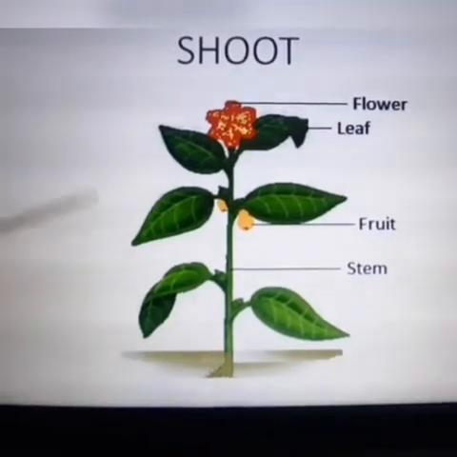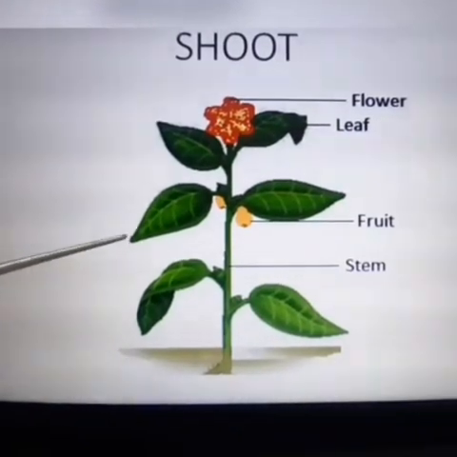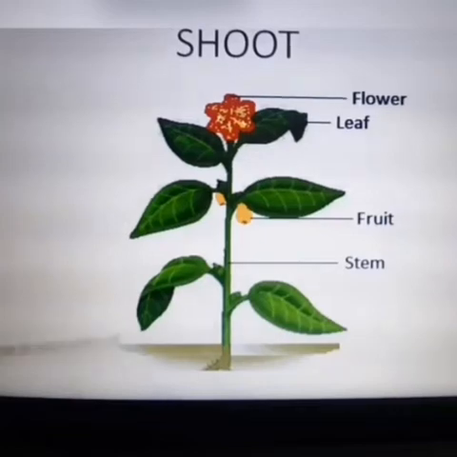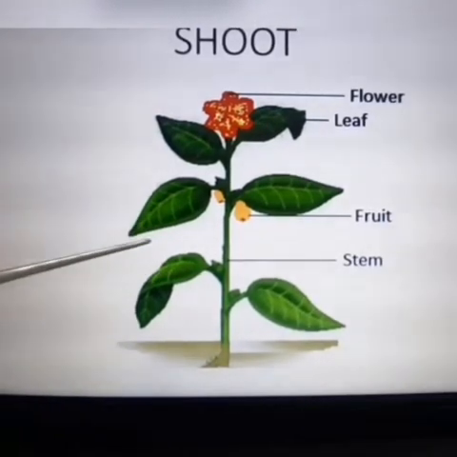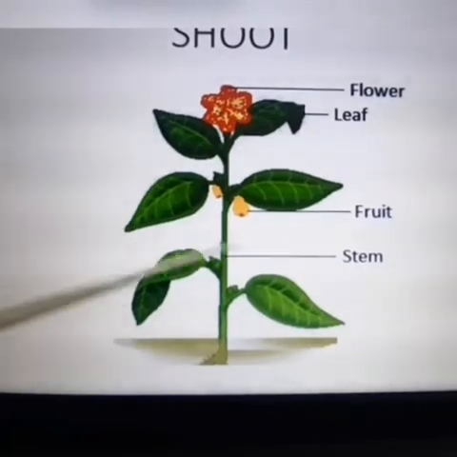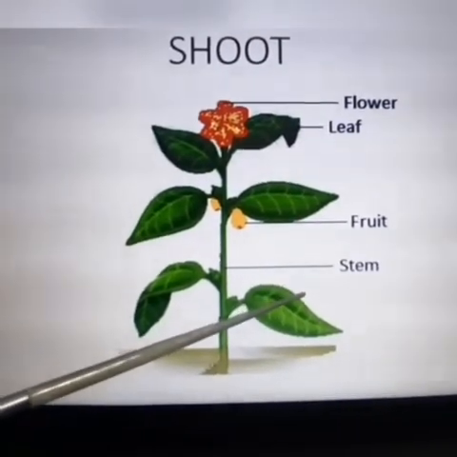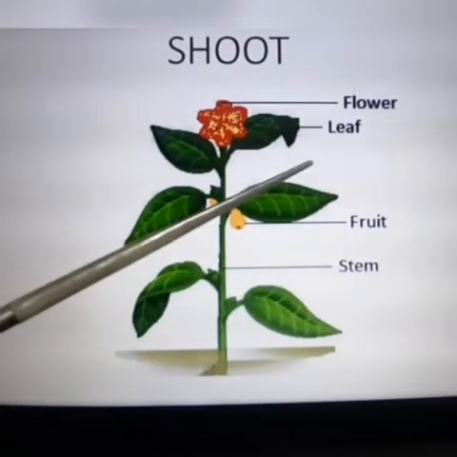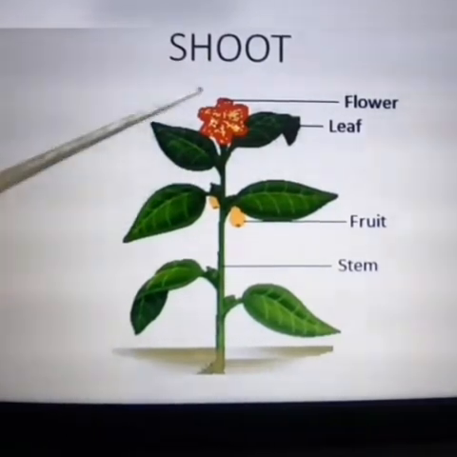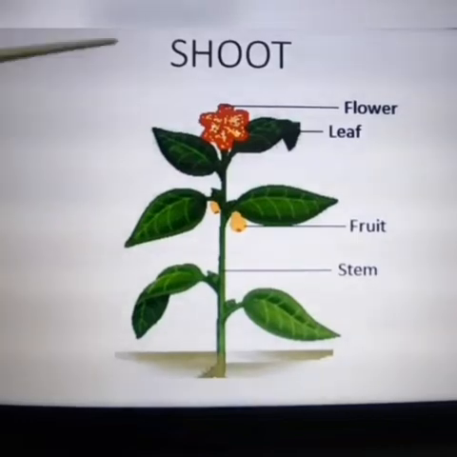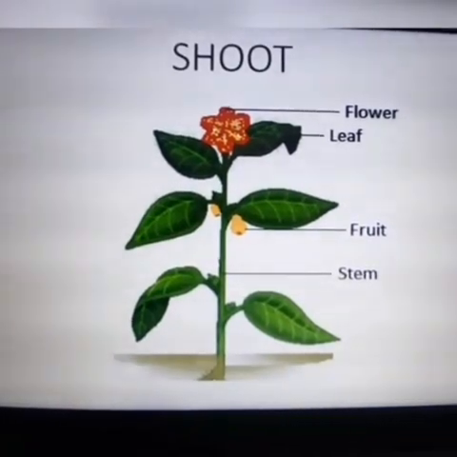So repeat after me, children. The part of a plant that grows above the ground is called the shoot. Yes? The shoot has a stem, leaves, bud, fruits, flowers, etc. So this is an example of a shoot.